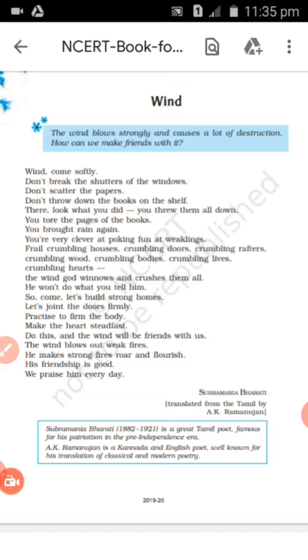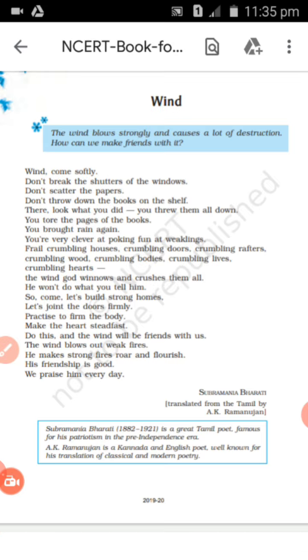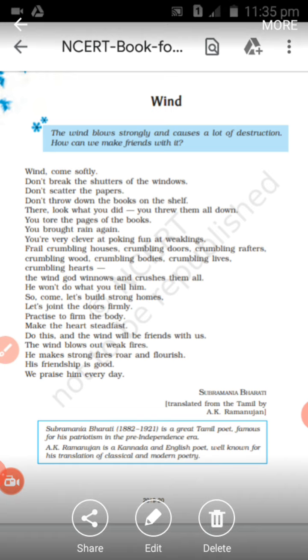So the poem is written in what? It is written in free verse. F-R-E-E, verse, V-E-R-S-E. So what is a free verse? A free verse is poetry written without any rhyme scheme, isn't it? There is no rhyming in this poem. So this poem is written in free verse. Now the next important literary device used in this poem is anaphora.